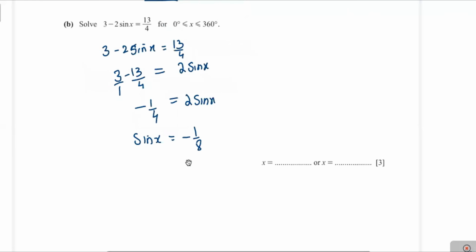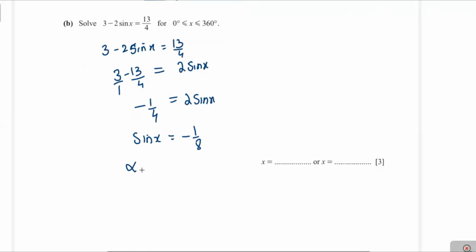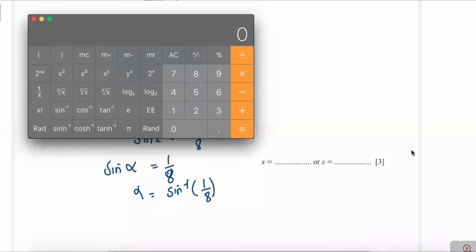Now we take the value of x. Firstly, we take the acute angle value. Therefore, sine alpha will be equal to 1 over 8, and alpha will be equal to sine inverse 1 over 8. Now we calculate this value first. 1 divided by 8.